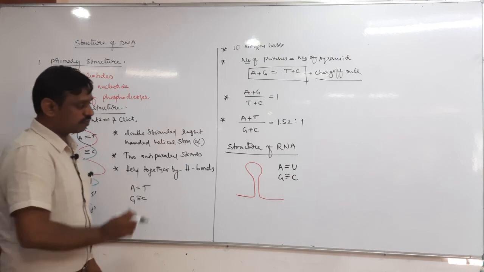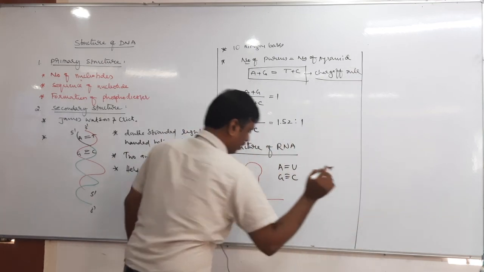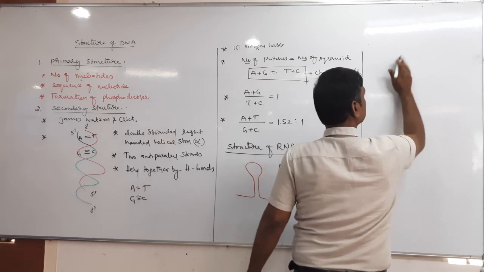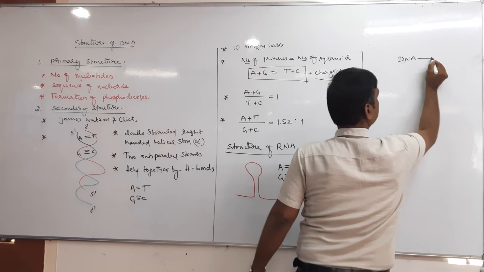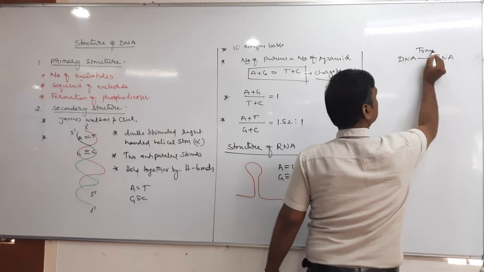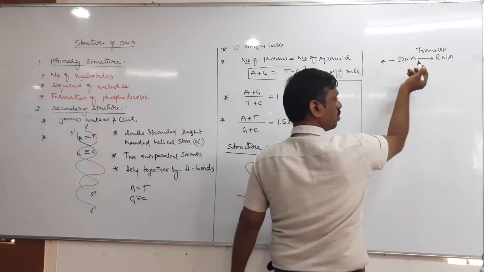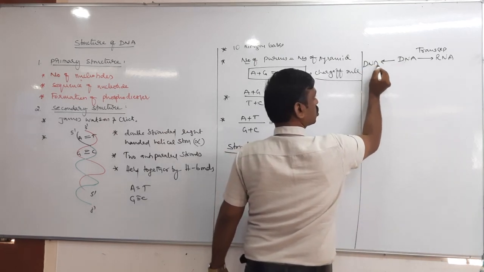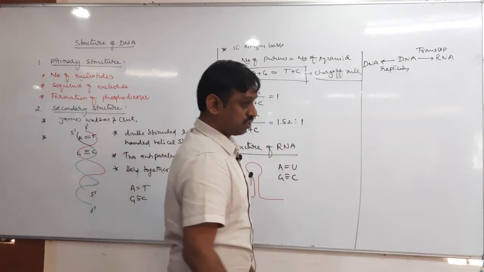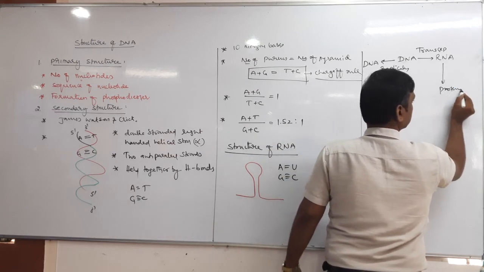Next, DNA can convert into RNA, which is called transcription, and DNA can also convert into DNA, which is called replication. Next, RNA can produce protein, which is translation.